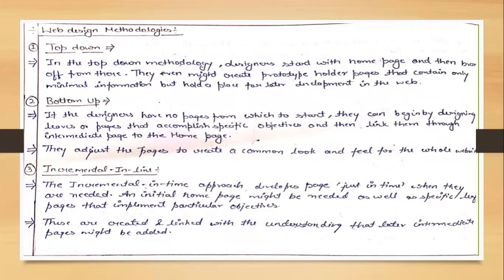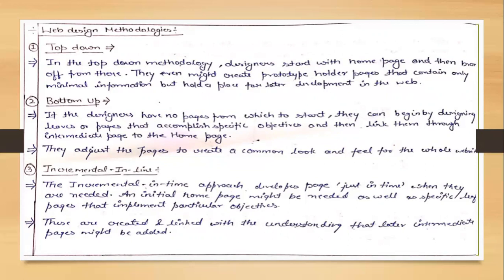Short goals means web pages where each particular web page has some objective, which is called a short-term goal. For the long-term goal, we create our home page that correlates with all these web pages. So once the short-term goal is prepared, we create the long-term goal. That means once all the web pages are created in a website, we create a home page that relates to all these intermediate web pages. They can adjust the pages to create a common look and feel for the whole website.